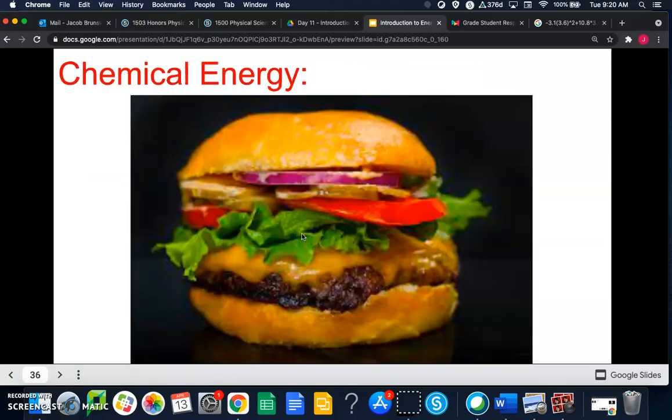Chemical energy. If you think about the food that you eat, that food has energy stored in the chemical bonds. Right? And your body is able to break down those chemical bonds for energy so that you can do stuff like run around and think and do science. Right? So chemicals have energy stored in them. Same thing like if you think about your car burning gasoline, that gasoline has energy in it, and that energy allows the car to move forward. Right? A battery has chemical energy in it, and then when you hook it up to a circuit, it's converted into electrical energy.